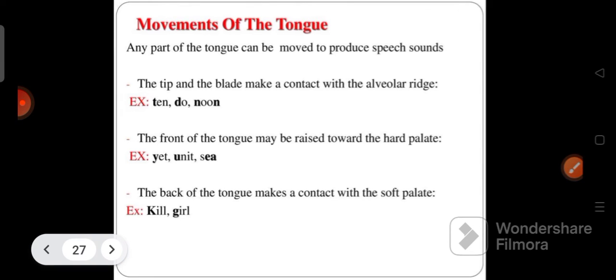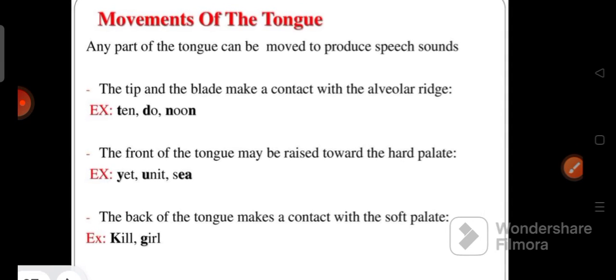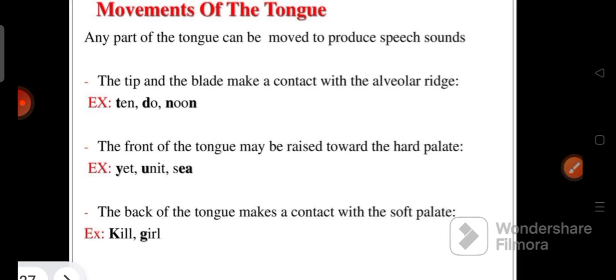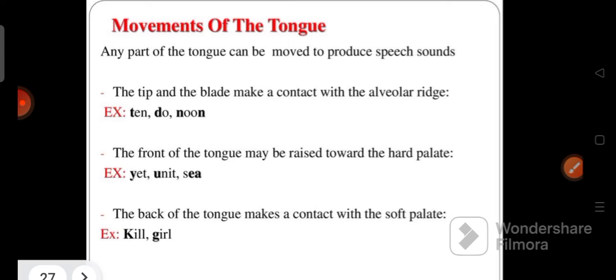Next, movement of the tongue. Any part of the tongue can be moved to produce speech sounds. The tip and the blade make contact with the alveolar ridge: ta, da, etc. The front of the tongue may be raised toward the hard palate when you say ya, yu, ye. The back of the tongue makes contact with the soft palate: ka, ga, etc.